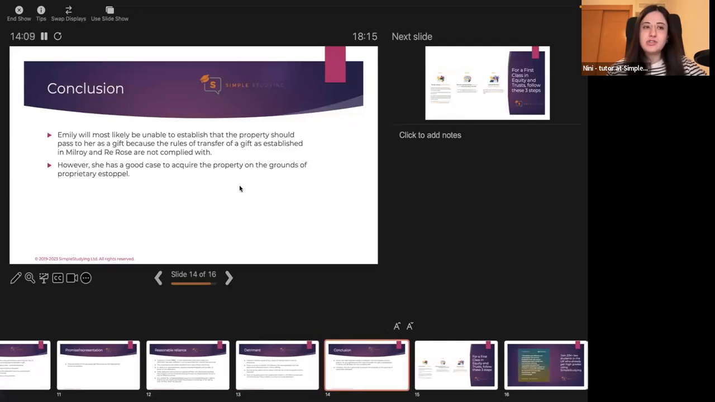At the end, I suggest you have a conclusion to sum up your analysis. The conclusion would be that Emily most likely would not be able to establish that the property should pass to her as a gift because the rules of transfer of a gift are not satisfied, are not complied with. However, she can rely on the proprietary estoppel doctrine to get the property, to acquire the interest in the property.